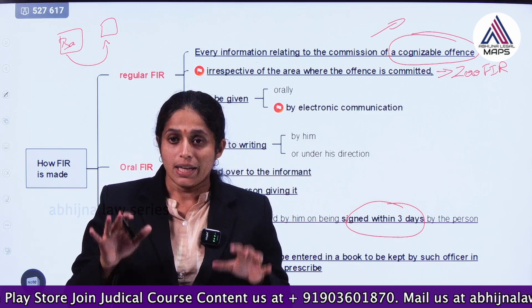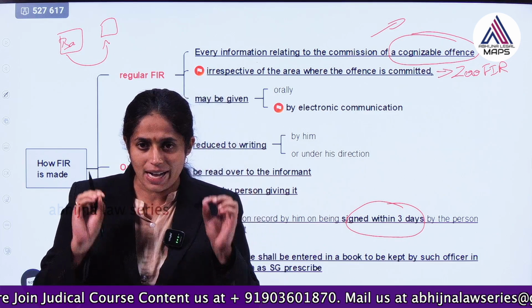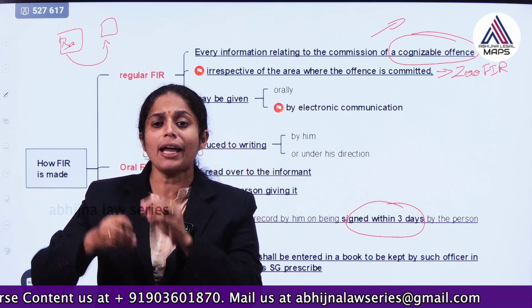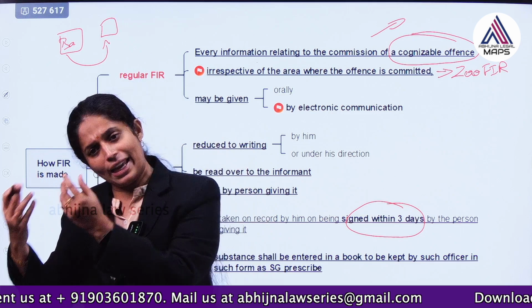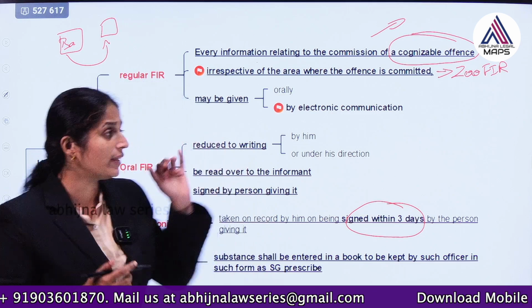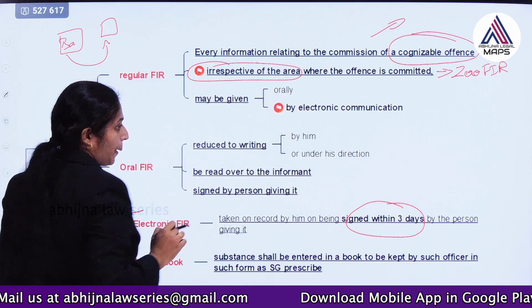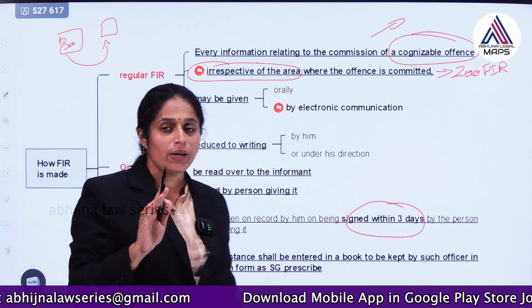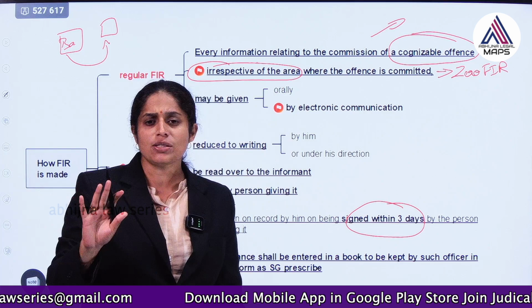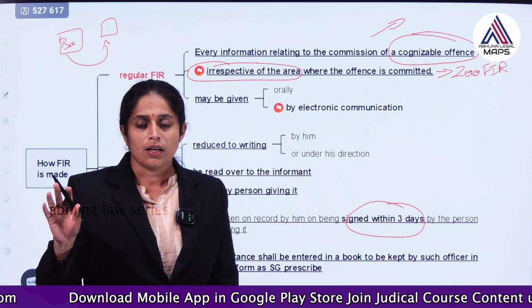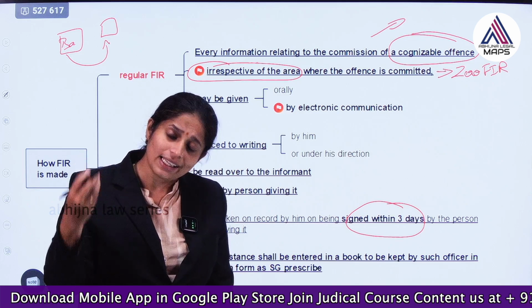But now they have introduced the concept of zero FIR, and they state that wherever the offence is committed, you can lodge information in any police station. So that's why they have stated irrespective of the area where the offence has been committed. So zero FIR is something where wherever the offence could have been committed, you can lodge the FIR in any police station.